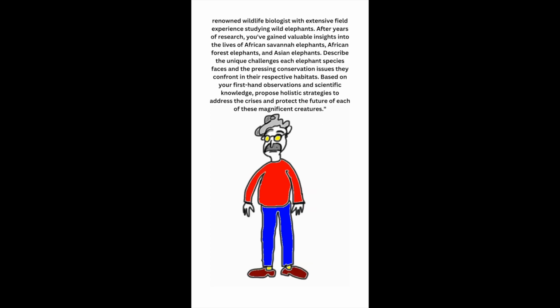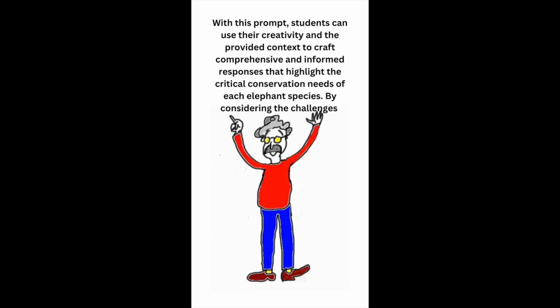Describe the unique challenges each elephant species faces and the pressing conservation issues they confront in their respective habitats. Based on your first-hand observations and scientific knowledge, propose holistic strategies to address the crisis and protect the future of each of these magnificent creatures.